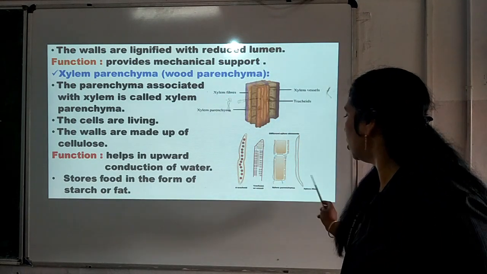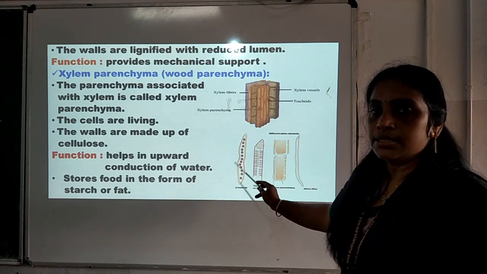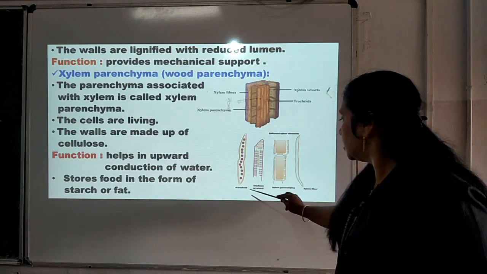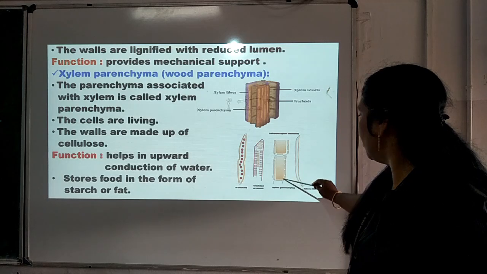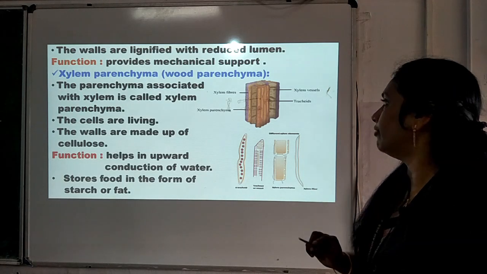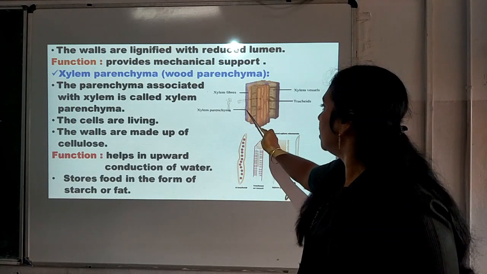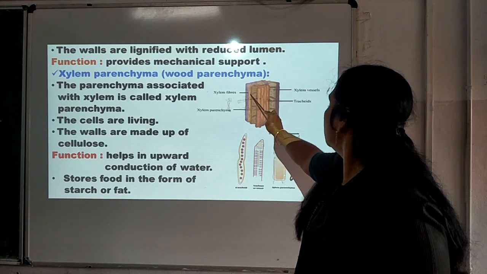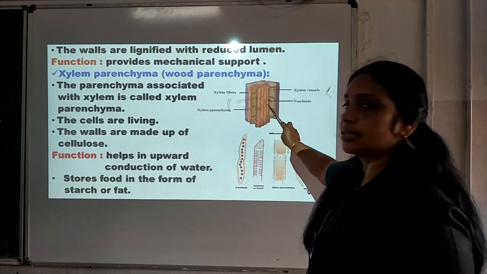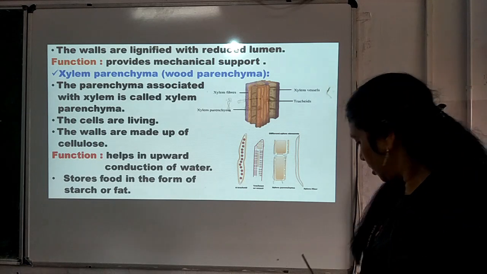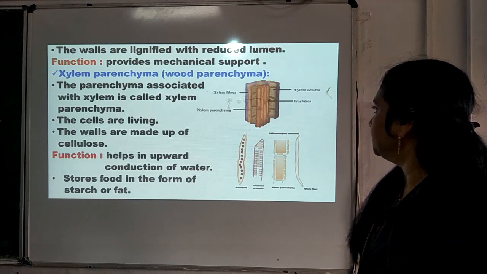So, this is the structure of different types of xylem. A tracheid it is, this is a vessel, this is xylem parenchyma, and this is xylem fiber. Here you can see this is xylem parenchyma, xylem fiber, xylem vessels, and this is tracheids. So, these are the different types of xylem.